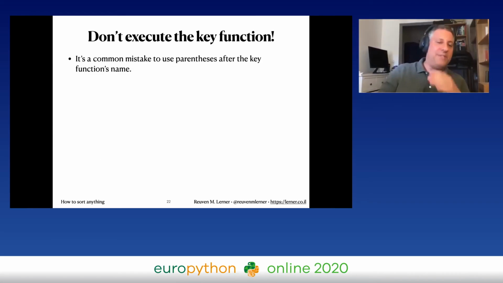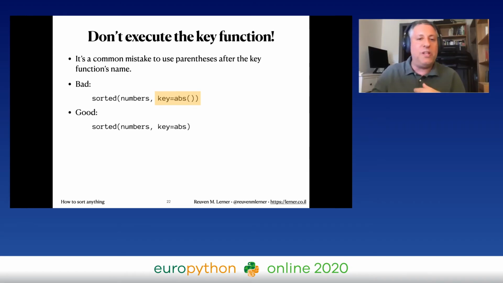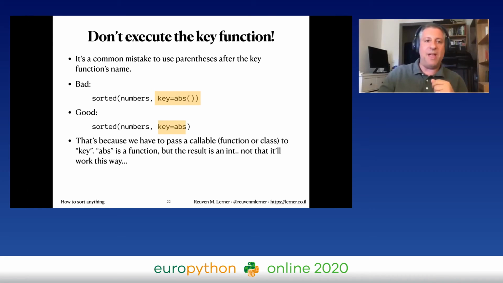Now, a really common mistake that I see people make is they put parentheses after the key function's name. They're so used to calling functions. So they do something like this: sorted numbers, key equals abs with parentheses. Don't do this. First of all, it won't work because abs requires an argument, and here you're going to get an error saying there's no argument. But second of all, remember that key expects to get a function. It doesn't expect to get the result of a function. So you really want to say sorted numbers, key equals abs, just like that. And we will indeed get back the numbers sorted in that way.